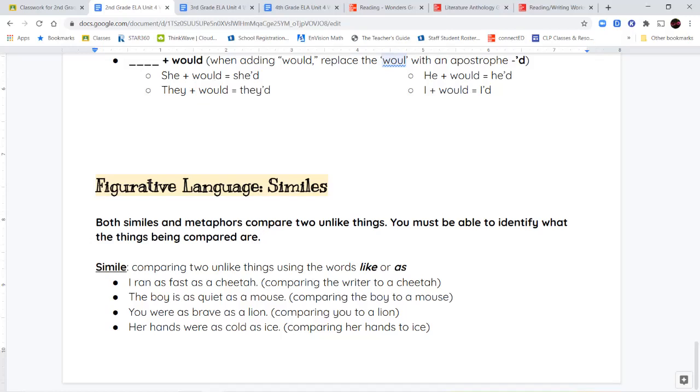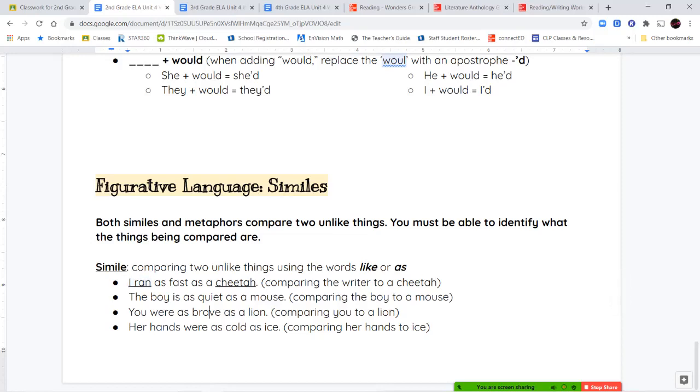And I'll give you lots of examples. So if I say, I ran as fast as a cheetah. So you see the word as in there. So I ran, so I'm comparing myself to what? I ran as fast as a what? As fast as a cheetah. So I'm comparing the cheetah right there to how fast I ran.